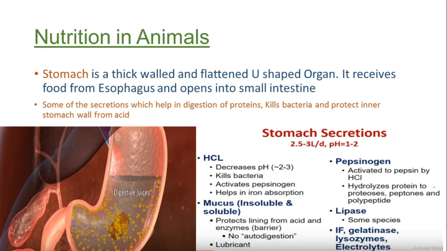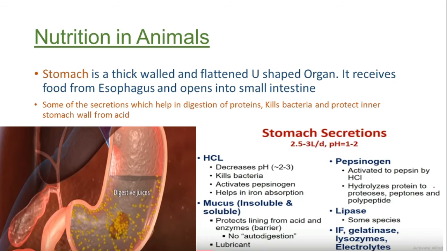Then another secretion is mucus. Mucus is insoluble and soluble both. These are generally a lubricant type of secretes from the inner wall of the stomach. Because HCl is the acidic secretion already in the stomach, mucus helps our stomach inner lining from any kind of damage because of this acid. So it protects the lining from acid and enzymes.